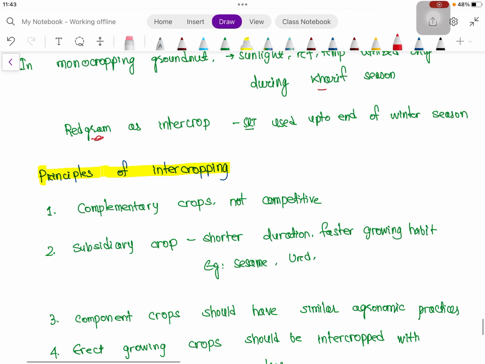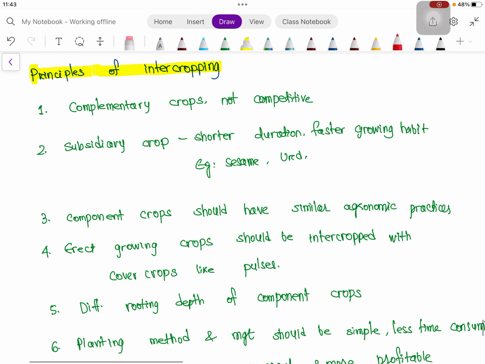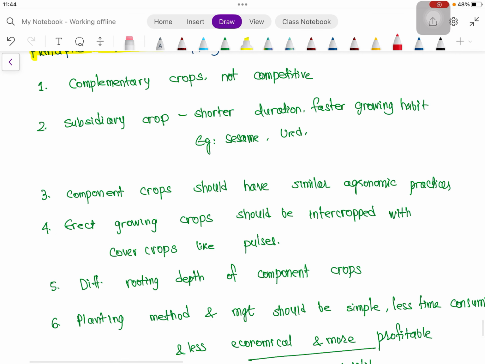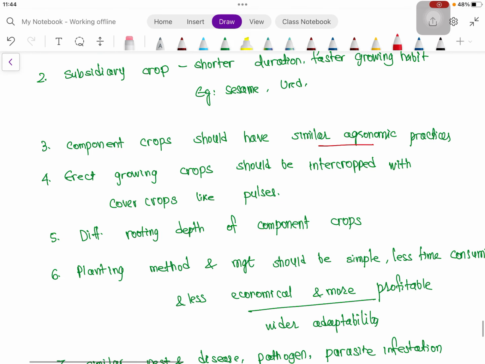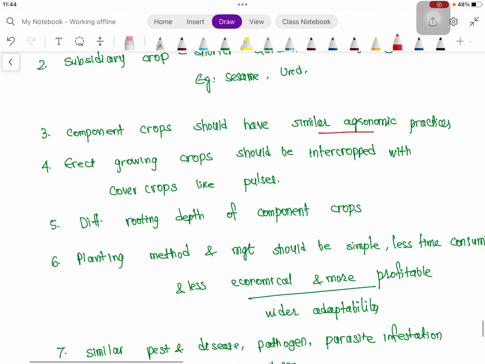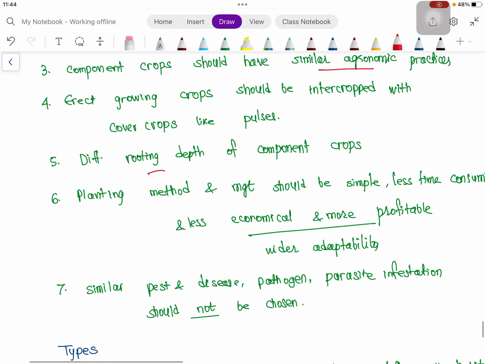Then principles of intercropping: complementary crops should be there, they should not be competitive. Subsidiary crop should be of shorter duration, faster growing habit, so that it does not compete with the main crop. Then component crops should have similar agronomic practices so that intercultural operation will be easier. Then erect growing crops should be intercropped with cover crops like pulses, so that the soil is not exposed more. Then different rooting depth, we have already seen this.